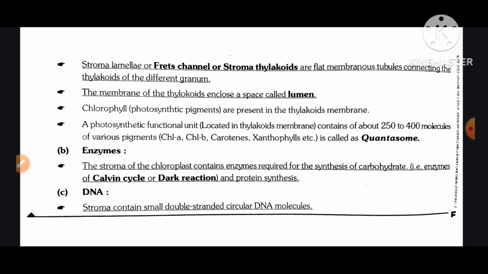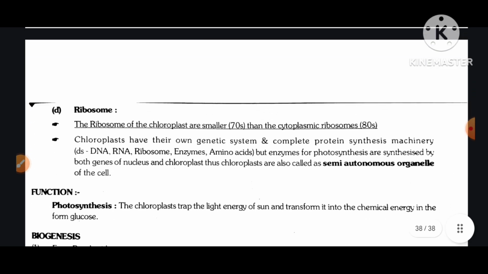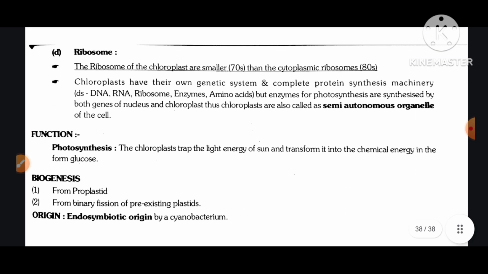Enzymes. The stroma of the chloroplast contains enzymes required for the synthesis of carbohydrate, for example, enzymes of the Calvin cycle or dark reaction, and protein synthesis. DNA. The stroma contains small double-stranded circular DNA molecules. Ribosome. The ribosomes of the chloroplast are smaller, 70S, than the cytoplasmic ribosomes, 80S.